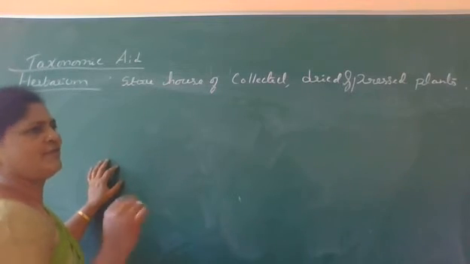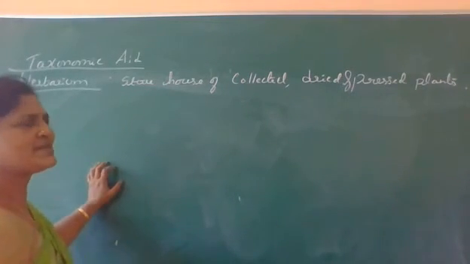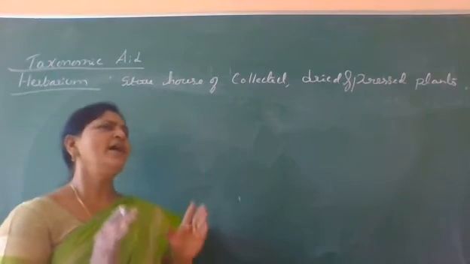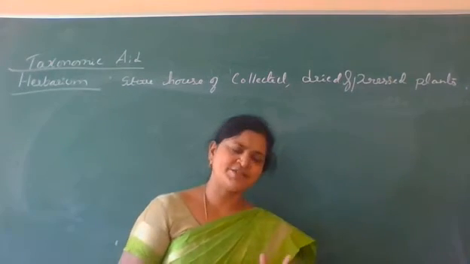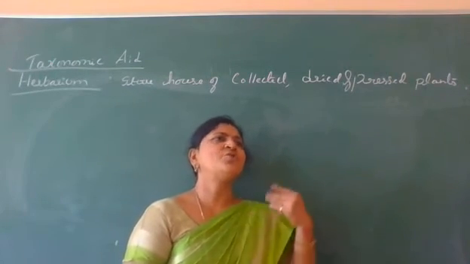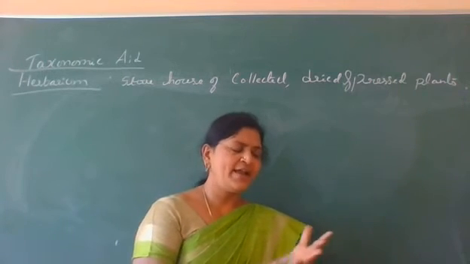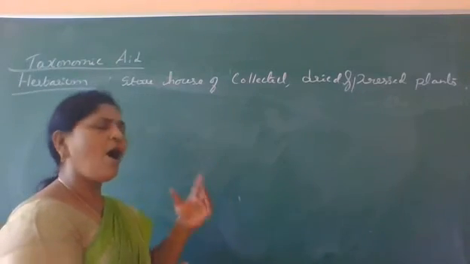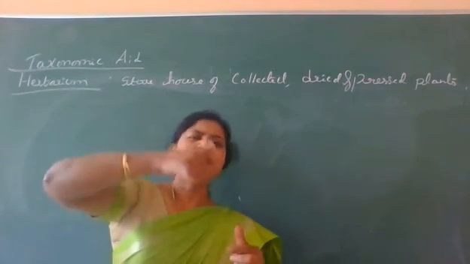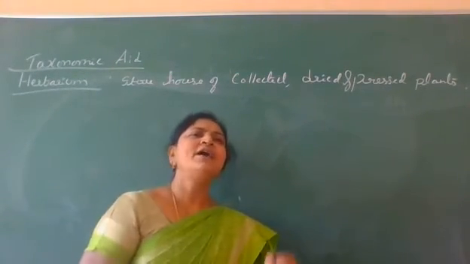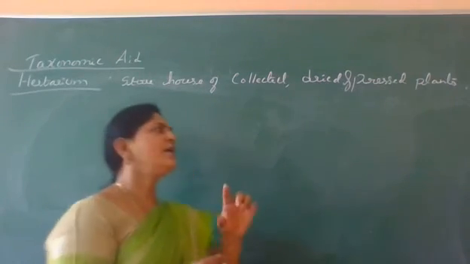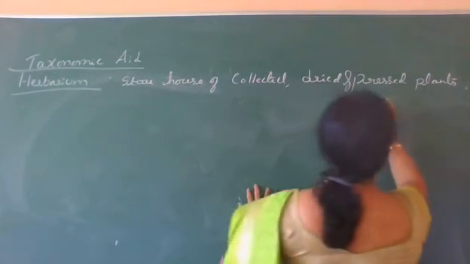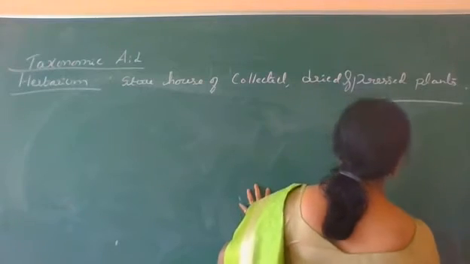So where do we press all these plants? First we should collect the plant. Then that should be dried. Collection is over. Drying is over. After drying, we should press the plant on the herbarium sheet. Look here.